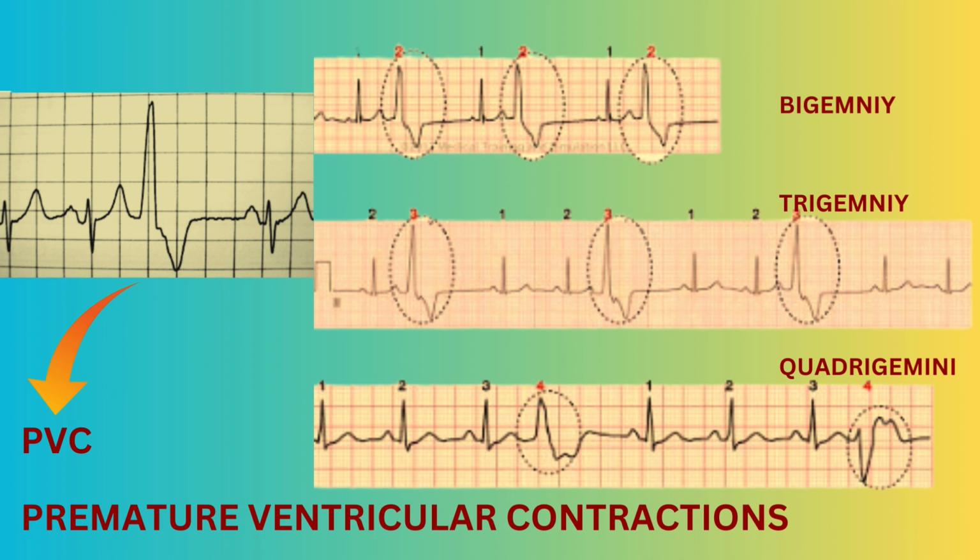We will see more details, why premature ventricular contractions, PVCs, occur, and what is the R-on-T phenomenon, later while discussing